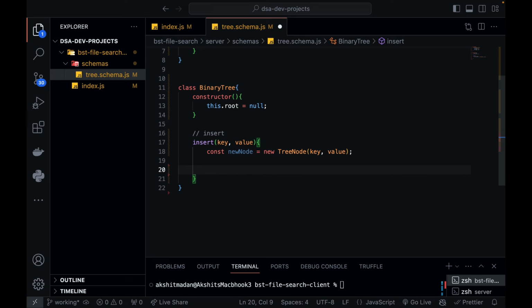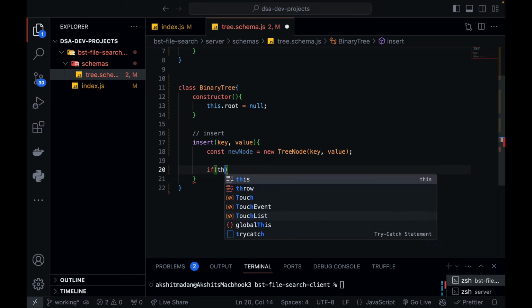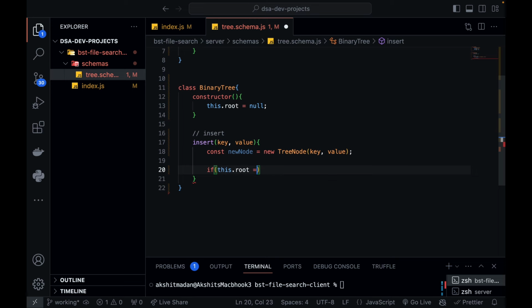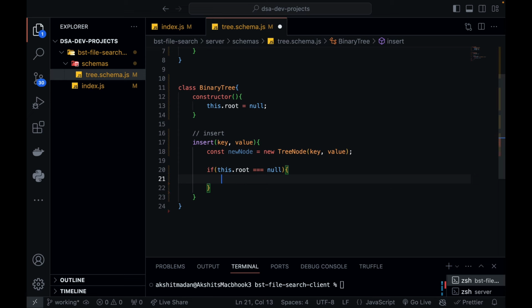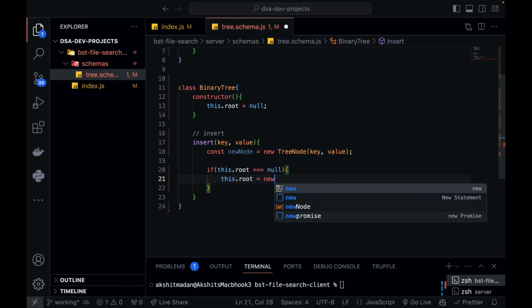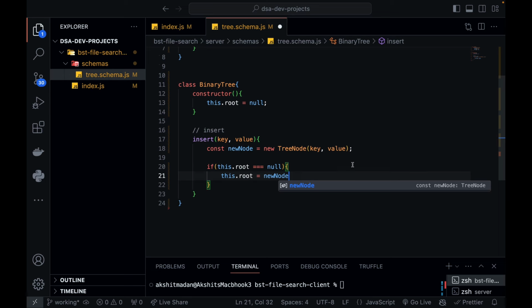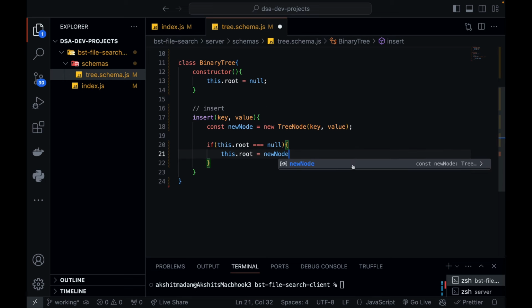So first of all, I need to figure out whether this is the first node that I'm trying to insert. So if my root is null, if this dot root is equal to null, that means my binary search tree is currently empty and I don't have any node in my binary search tree. That means even the root node is not yet added. So I need to define my root with the new node. So this is going to add the root of my binary search tree.